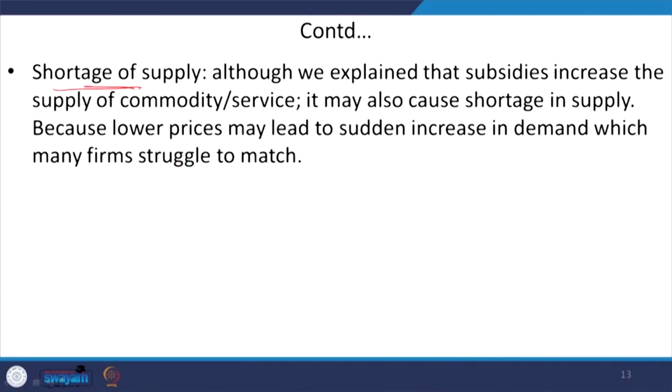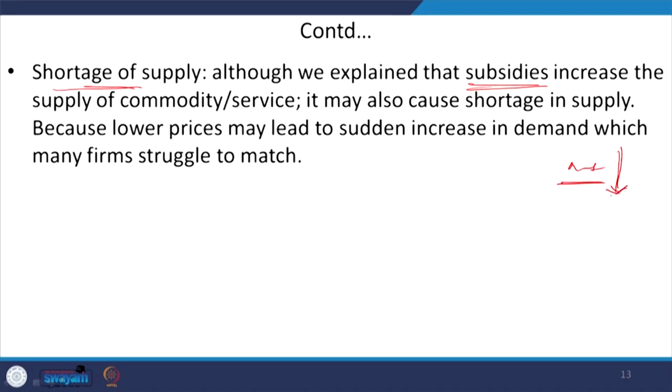Okay. And sometimes this subsidy may lead to a shortage of supply of the particular good or services that the farm or industry is producing. So, generally what we have found in our diagrammatic presentation is that the supply or output production would be increased, but in some cases when the farm is a small one, because of the subsidies output is expanded and the price is lowered.